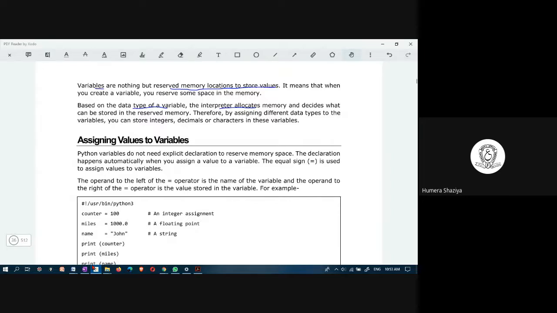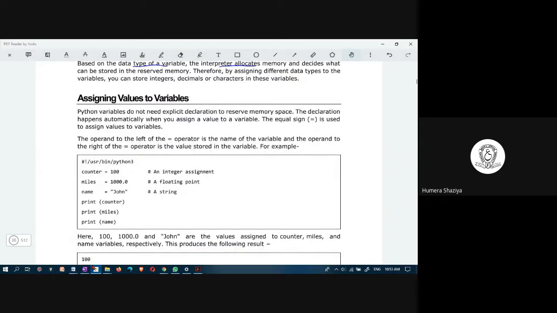But here in Python, what happens is, Python variables do not need explicit declaration to reserve memory space. If you say int a, this is an explicit declaration that a is integer type. If you say a equal to 10, this is not declaring explicitly. This is not an explicit declaration of data type. Python variables do not need explicit declaration.